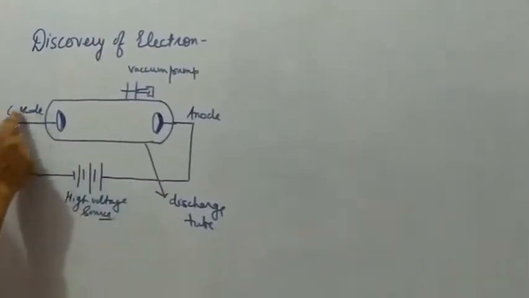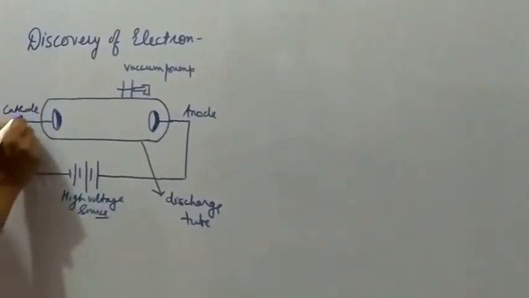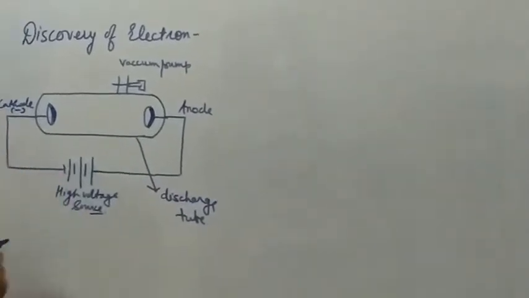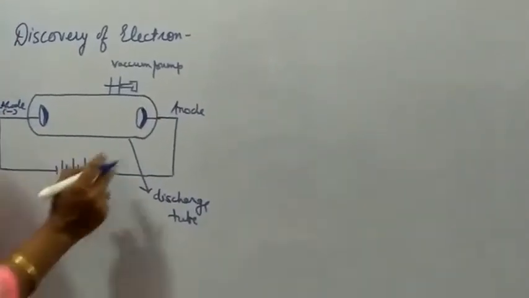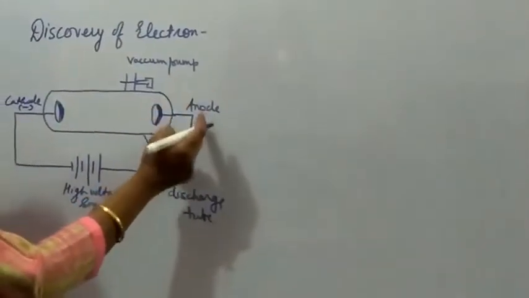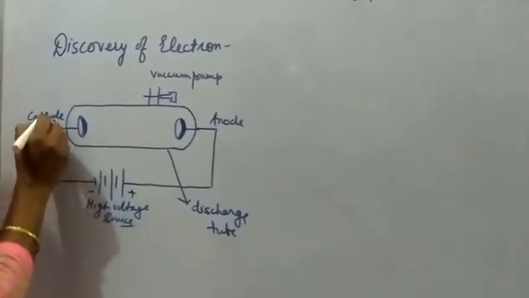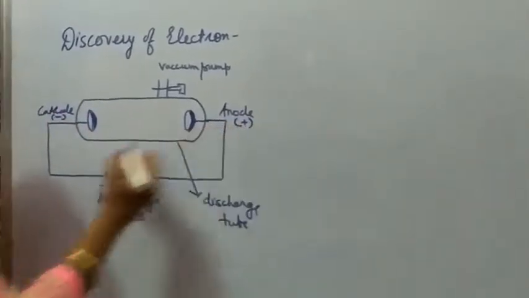One is the cathode or the negative electrode, connected to the negative terminal of the high voltage source, and the other electrode is the anode, which is connected to the positive terminal of the high voltage source.